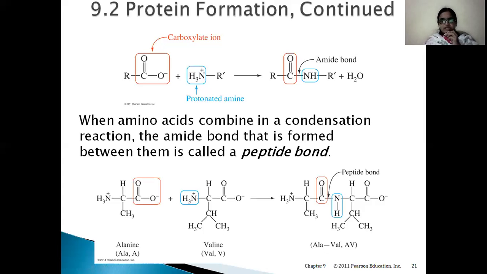We have to show this peptide bond by writing a hyphen between two amino acids. For alanine, we need not write the full name, we can write ALA, and for valine we can write VAL. This is the short form of these two amino acids. So these two amino acids are bonded by a hyphen, or there are other short forms, alphabetical short forms, A for alanine and V for valine. If we write AV, it is also understood that there is a peptide bond between alanine and valine.